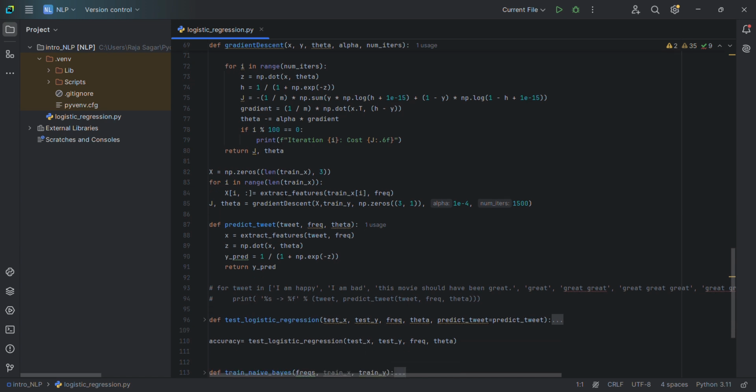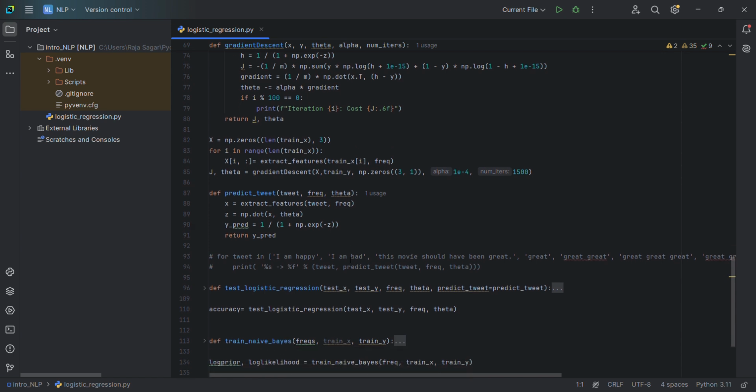By extracting the features and putting them into gradient descent, we get the loss value as well as theta. This theta will be used in the extraction of features again to get the X value, by which we can test the data and